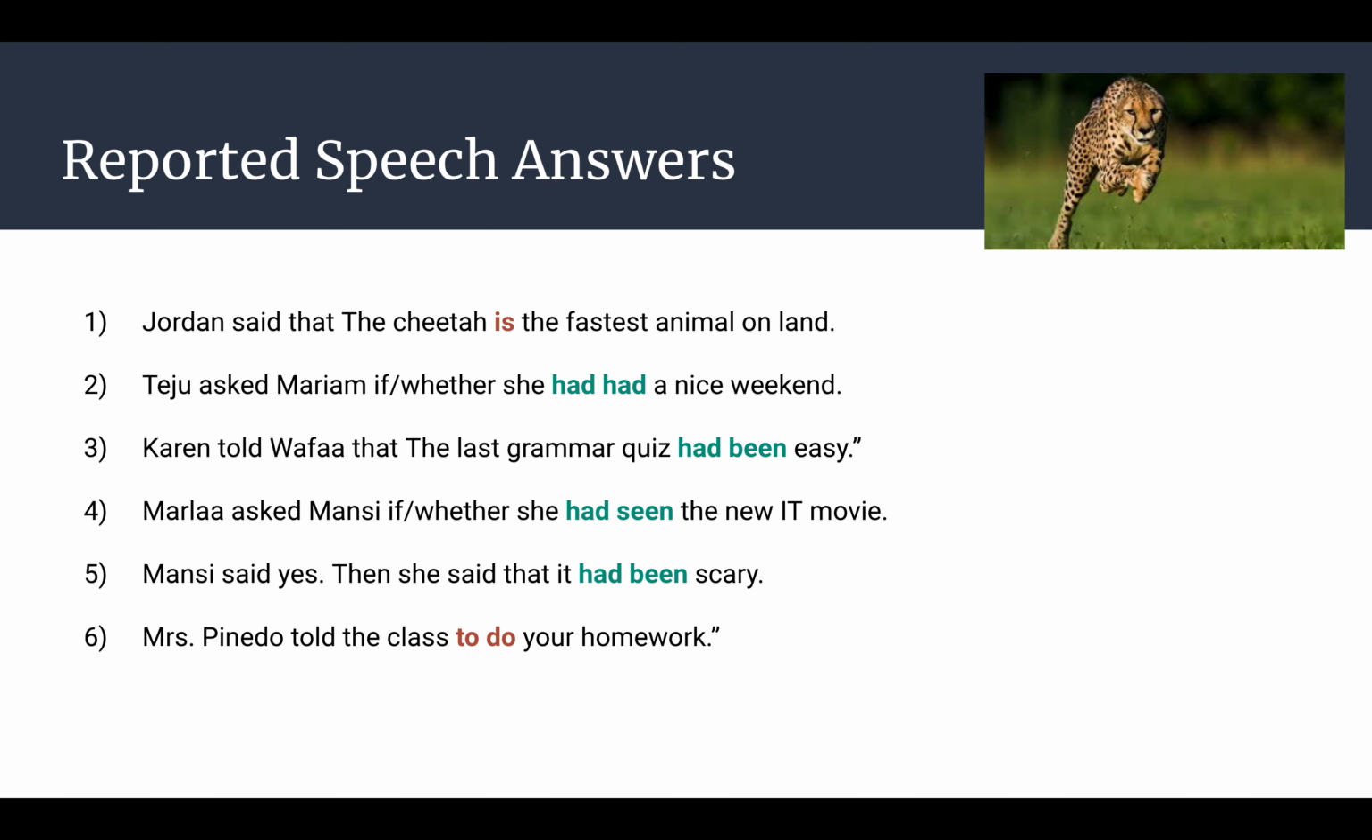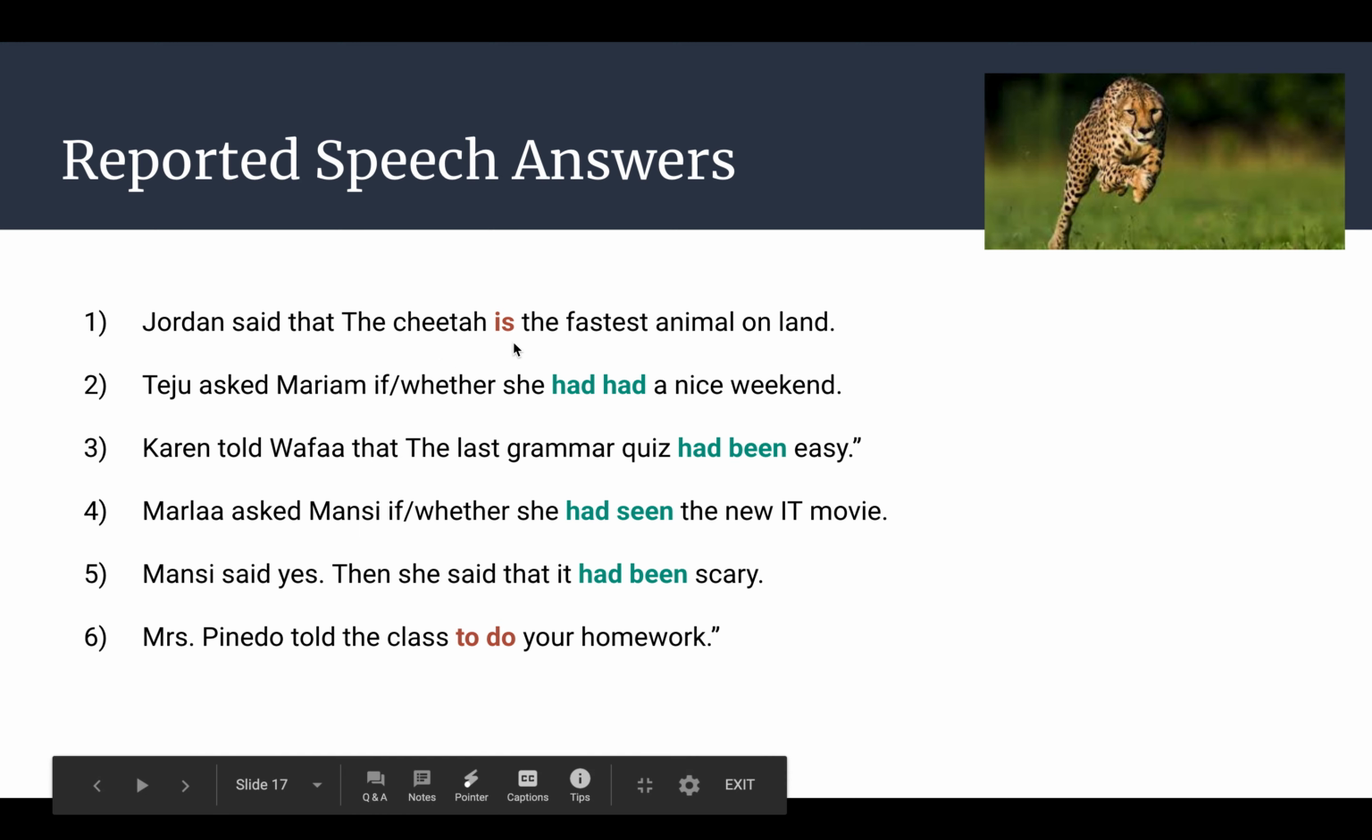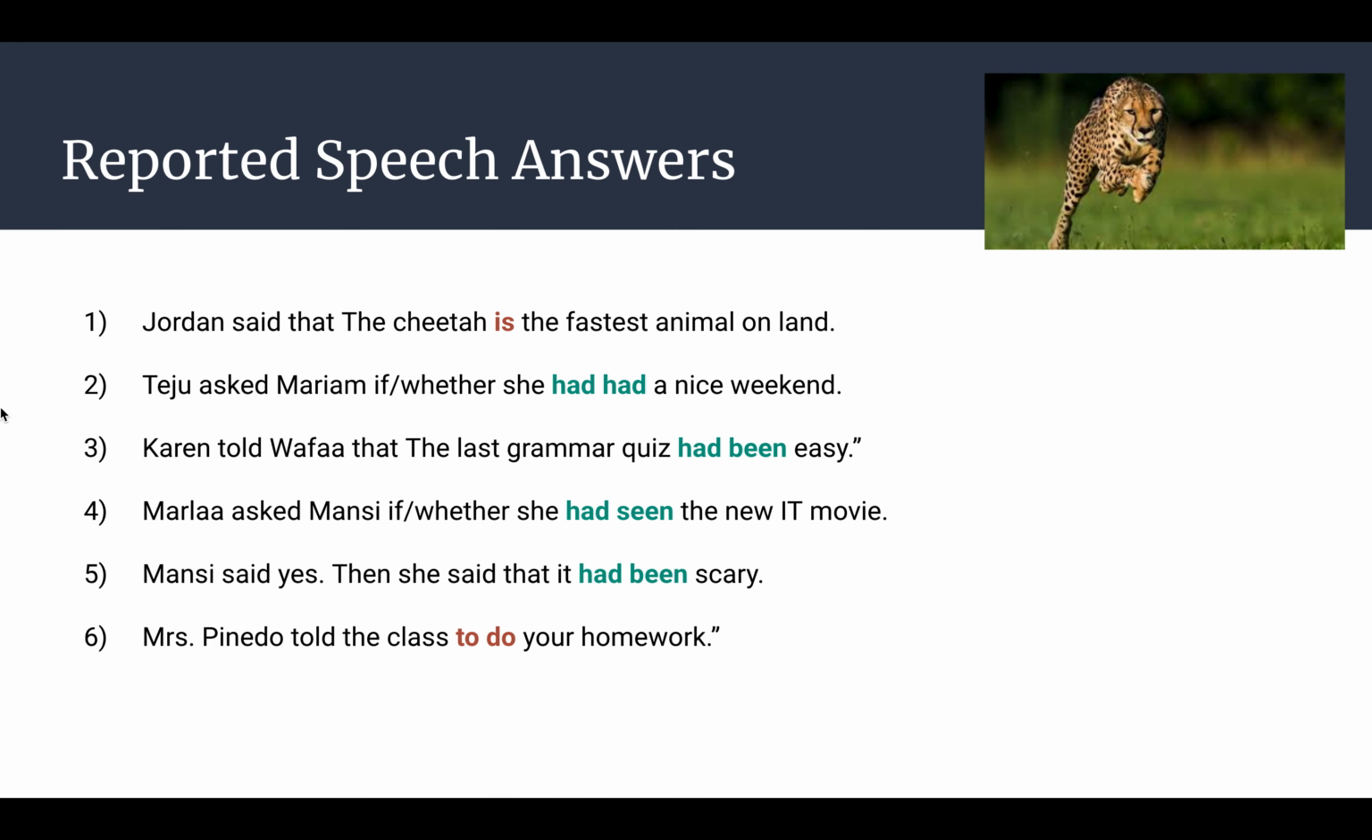All right, so here are the answers, okay? Our first sentence said, Jordan said the cheetah is the fastest animal on land. Well, Jordan is very smart and she knows that this is a fact. And so here we didn't change the verb tense at all. Is stays the same, is. In number 2, the original sentence was, Teju asked Miriam, did you have a nice weekend? Here, did you have is past simple, so we're going to change to past perfect in the answer.